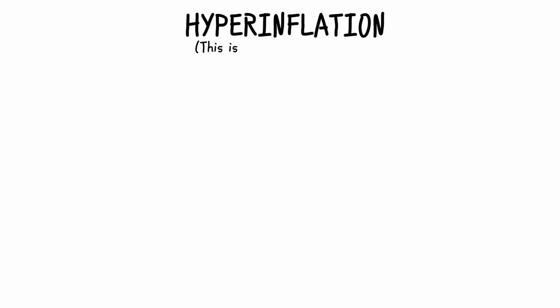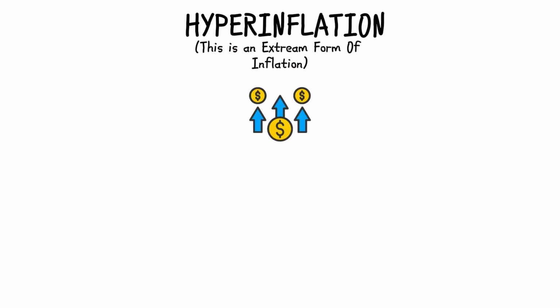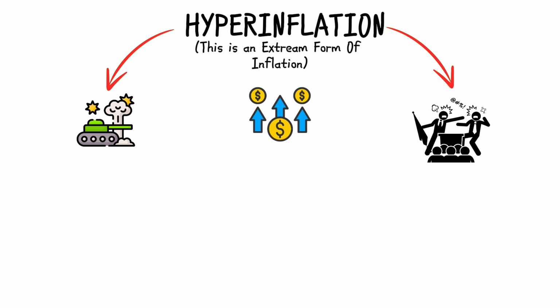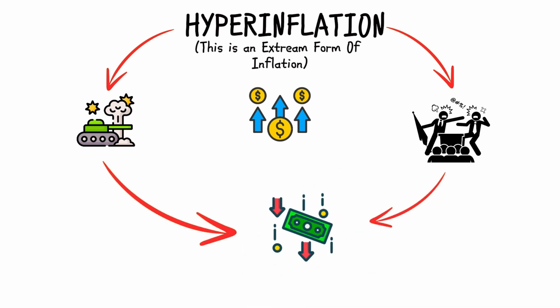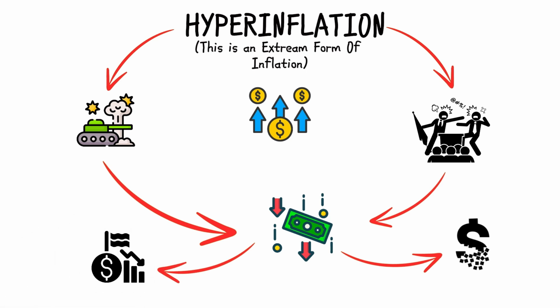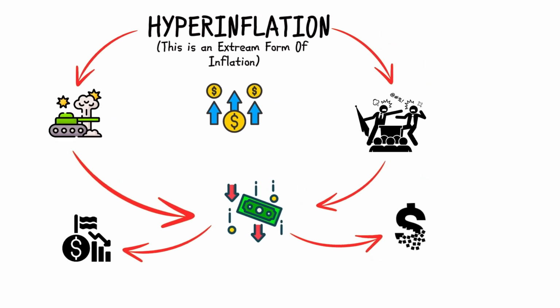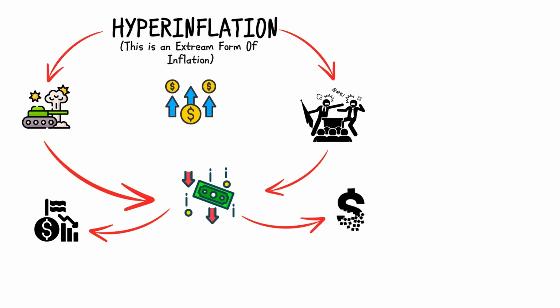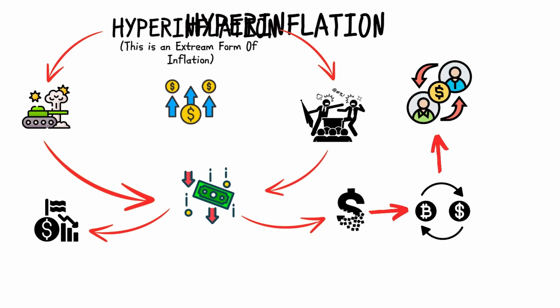Hyperinflation. This is an extreme form of inflation, where prices skyrocket uncontrollably. Hyperinflation typically occurs during times of economic instability, such as wars or political crises, and can result in the collapse of a country's currency. Hyperinflation erodes confidence in the currency, leading to a loss of purchasing power and undermining the economy's stability. As prices soar, people may resort to bartering or using alternative currencies to conduct transactions.